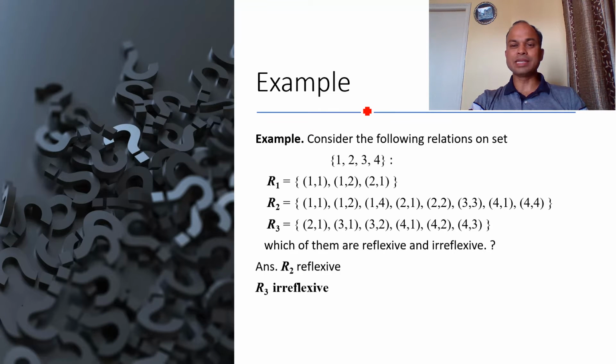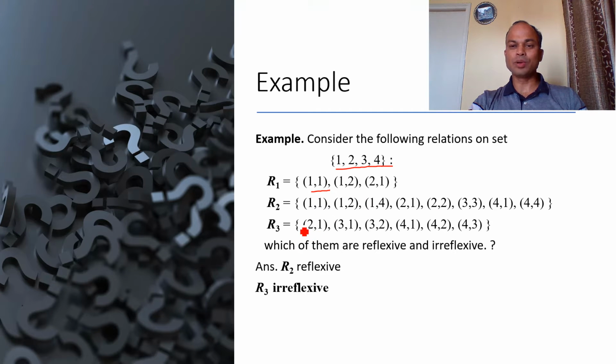If we talk about an example, say here we have a set whose elements are 1, 2, 3, 4. The relations are given as R1, R2, R3 and R4. We have to find out whether these relations are reflexive or irreflexive. Say here we have R1. In R1 we have the pair (1,1). We don't have the pairs (2,2), (3,3) and (4,4). Therefore, relation R1 does not support the reflexive property.